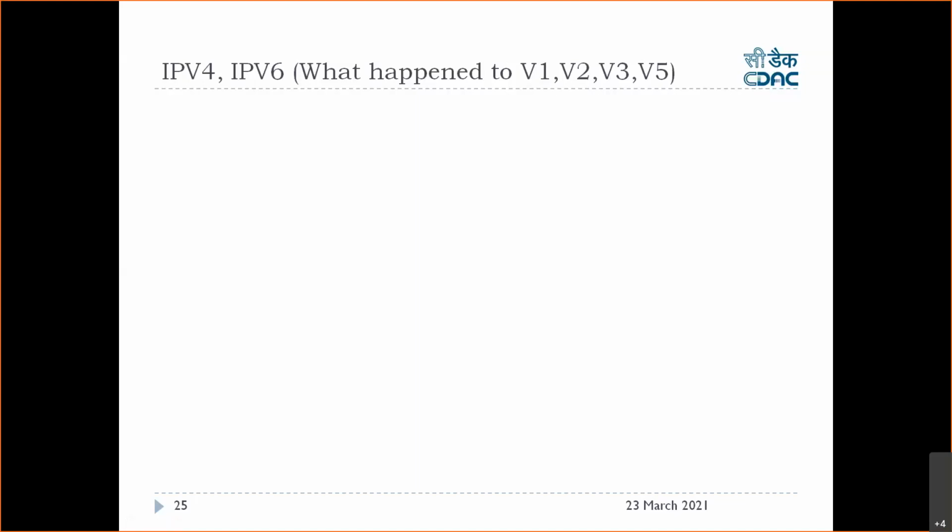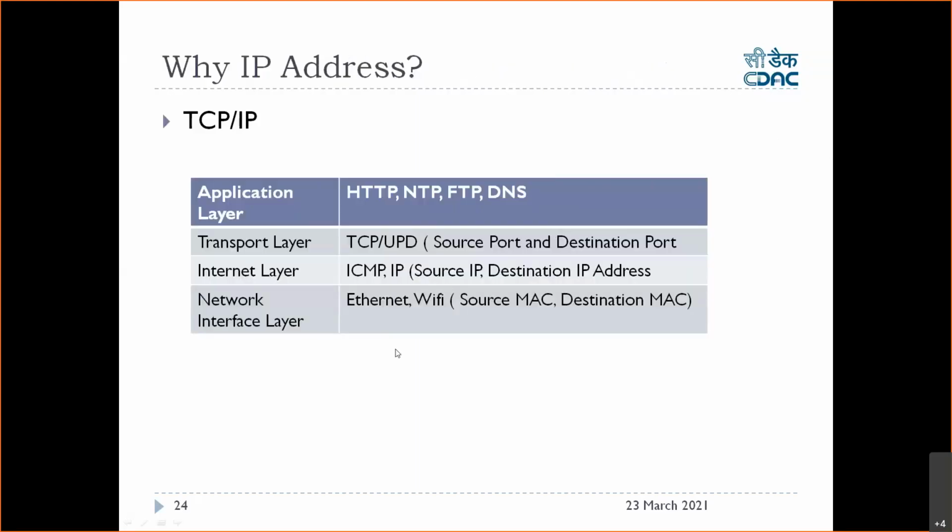Now, as I told you, an IP address actually marks one hardware only. Why then MAC address? I clearly told you, because you are following TCP/IP, you have 4 layers and each layer is doing some function. In the data link layer you always use MAC address, and at the network layer you use IP address. So we need both IP address as well as MAC address.